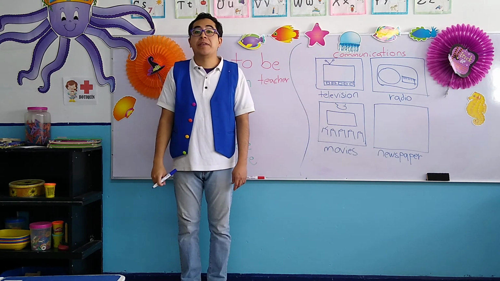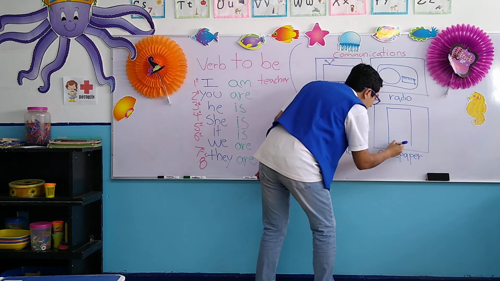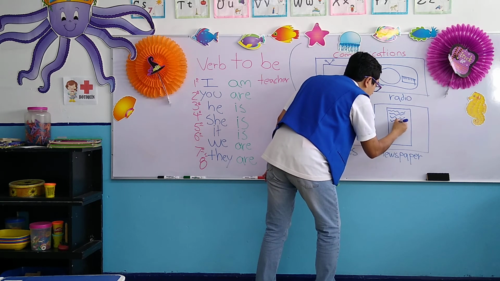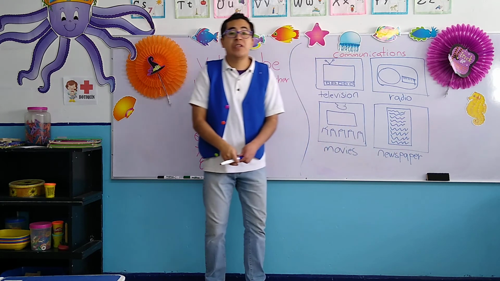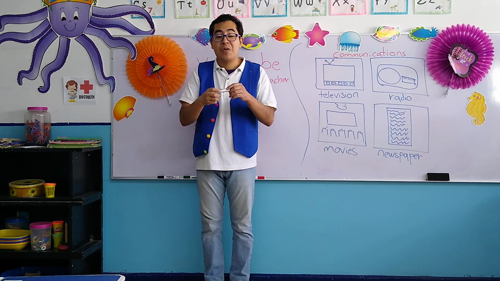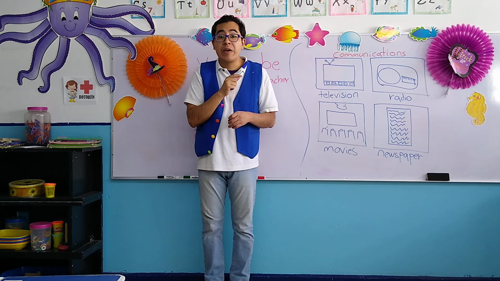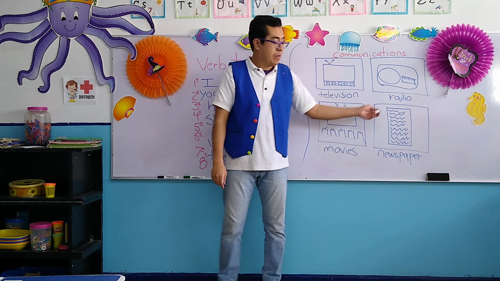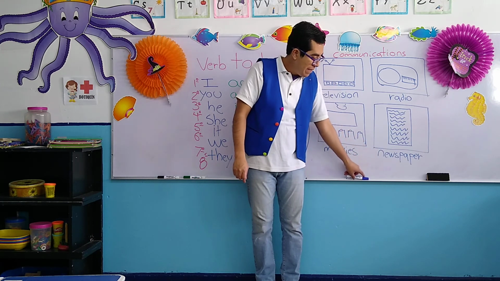And the last one is the newspaper. Newspaper, it's an object that has a vertical rectangle and contains a lot of letters. Okay, most of newspapers are black and white. Okay, and newspaper in Spanish means periódico. Okay, so before we go, my children, let's review the vocabulary of today. Television, radio, movies, and newspaper. Okay, very good, my children.